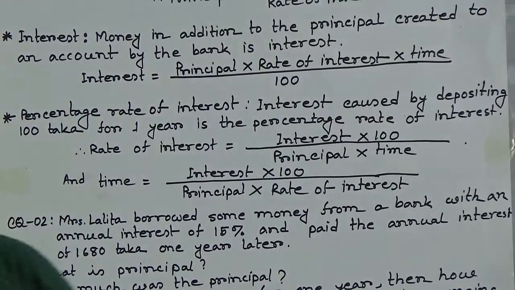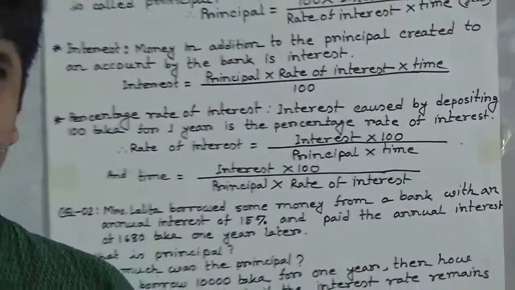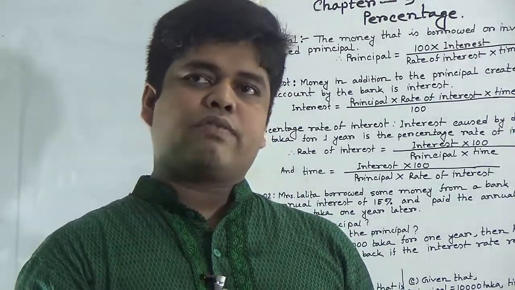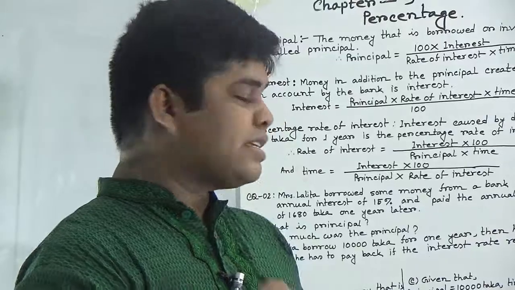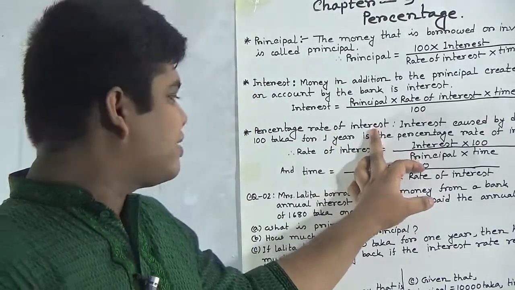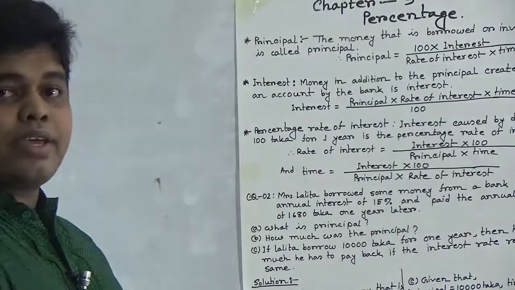Suppose you have 5,000 taka, and if you want to deposit your taka in the bank, the bank offers you 5% interest. This 5% rate is called percentage rate of interest. Now we shall solve a CBQ.